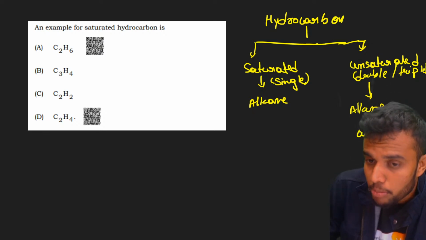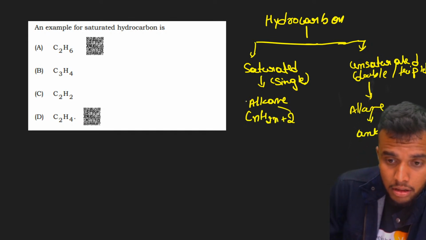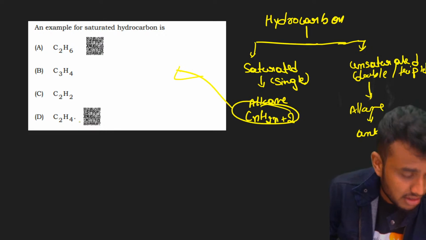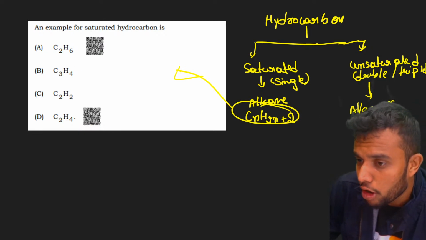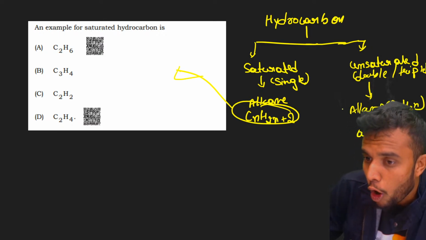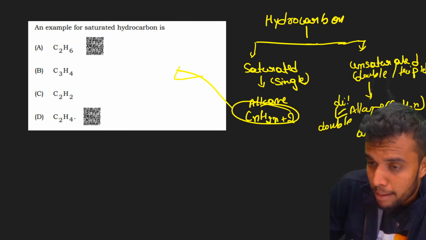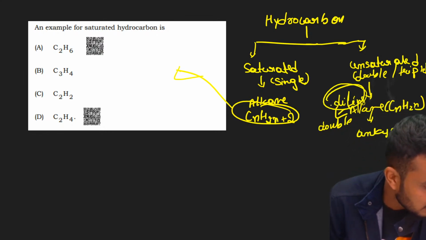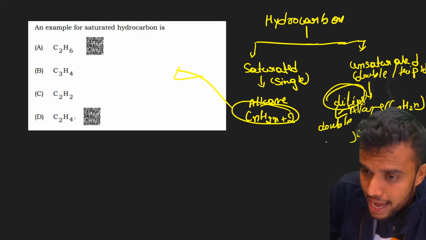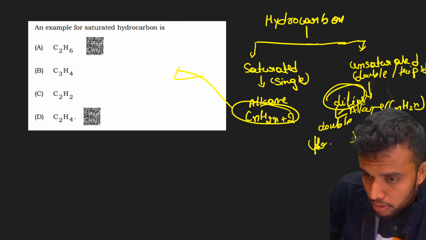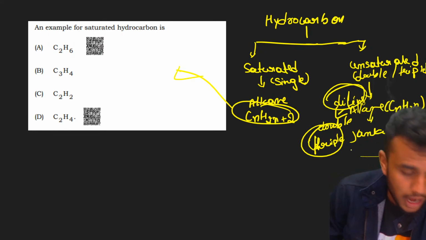What is the general formula of alkane? The general formula is CnH2n+2. Verify this formula with the four options, then you get the answer. In the case of alkene, the general formula is CnH2n. Alkenes are also called olefins, or double bond compounds. Sometimes in exams they mention olefins. Don't get confused, bacho. Then alkyne refers to triple bond compounds.